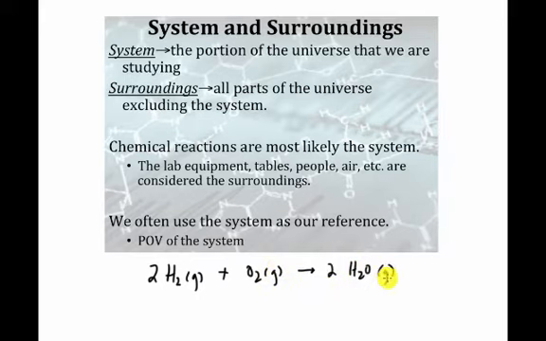Okay, so we'd be looking at this system. We want to know as these reactants convert to products. So essentially our system in chemistry are the reactants and our products. That's really what our system is in chemistry. It's a little abstract. It's not clear cut sometimes, but just keep in mind that we're looking at reactants converting to products. So our system is something that's actually undergoing a change, and that's good because that's where the energy is going to come from.